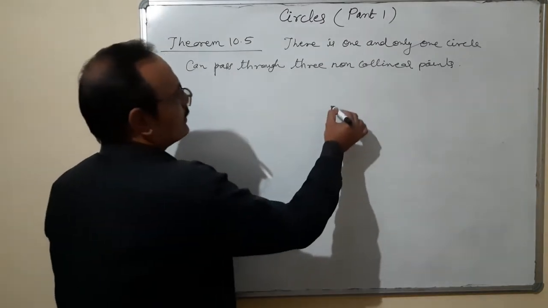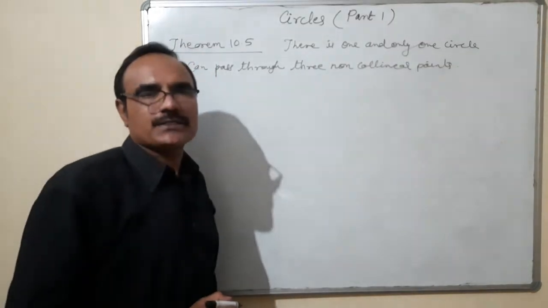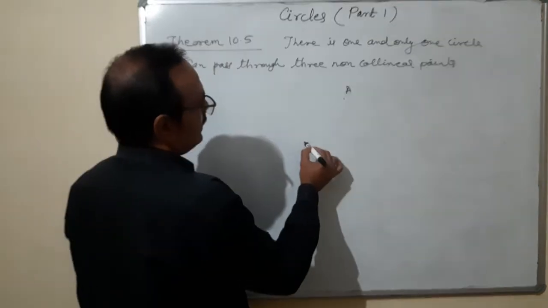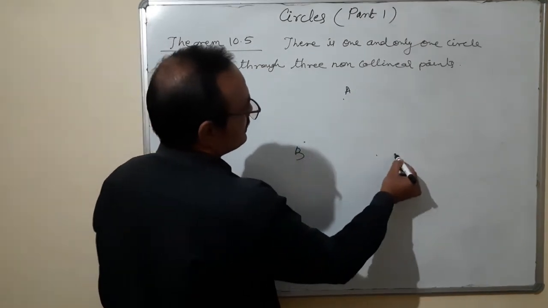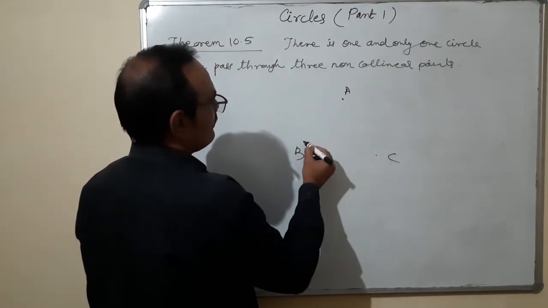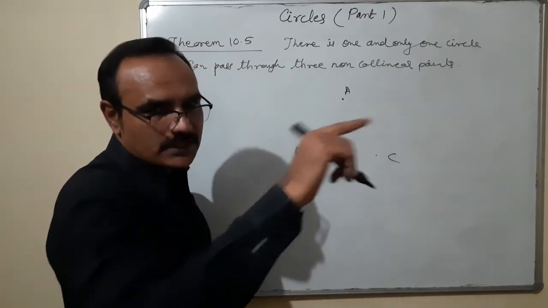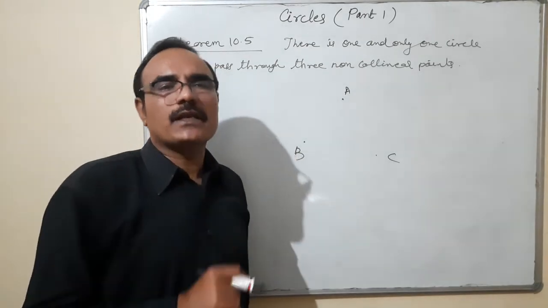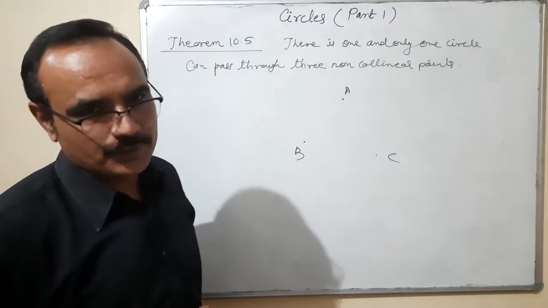Three non-collinear points means the points are not on a straight line. Suppose this is the point A, here is B, and another point is C. All three points are not in a straight line. Here we want to prove that one and only one circle passes through these three non-collinear points.